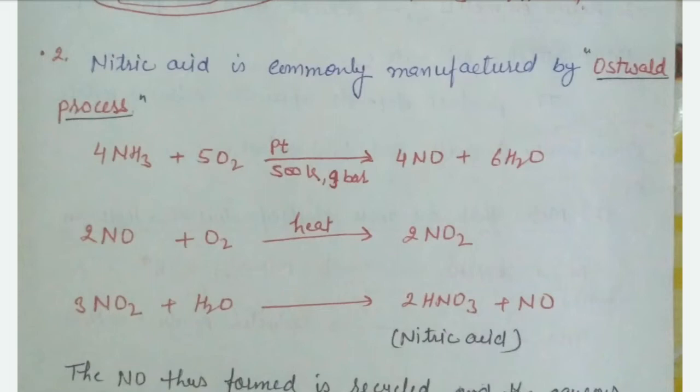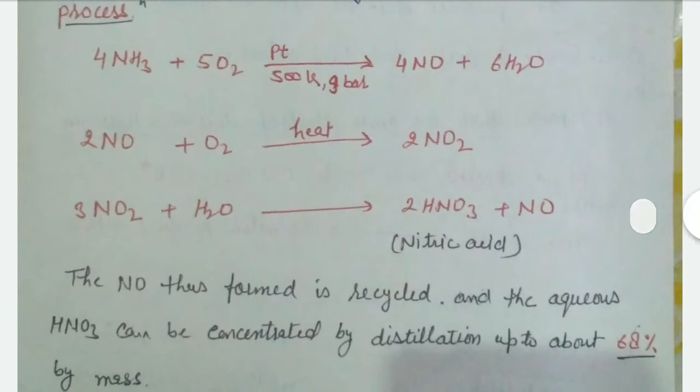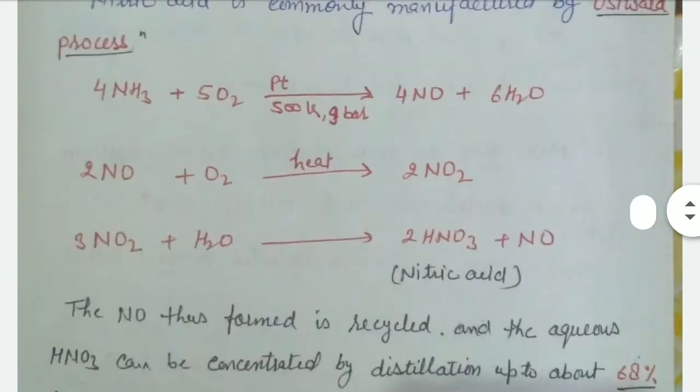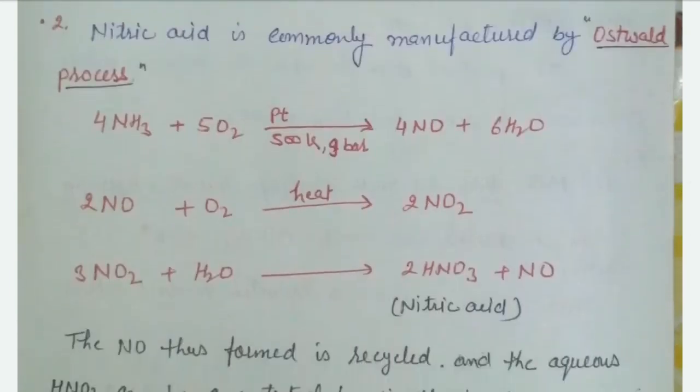It is the second step of the Ostwald process. This nitrogen dioxide on hydrolysis forms nitric acid. Some quantity of nitric oxide is also formed, and this is further recycled to form nitrogen dioxide and then nitric acid. That's clear. HNO3 can be concentrated by distillation up to about 68% by mass. That's clear.